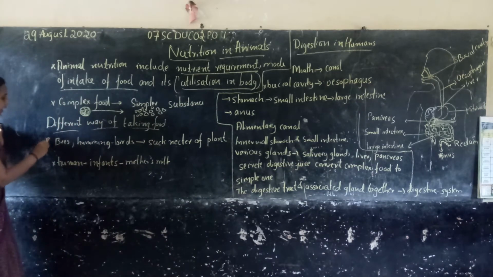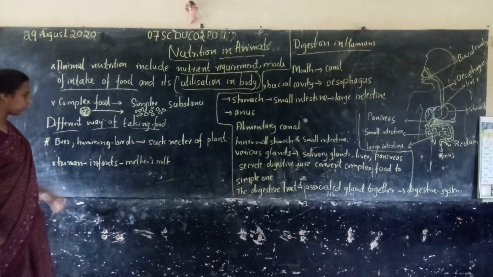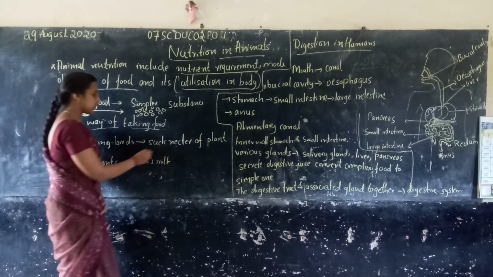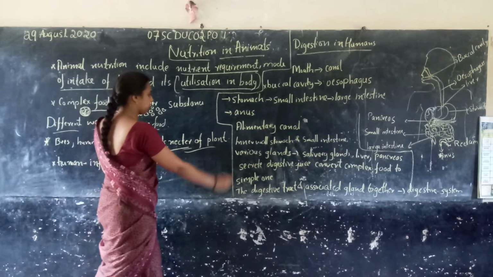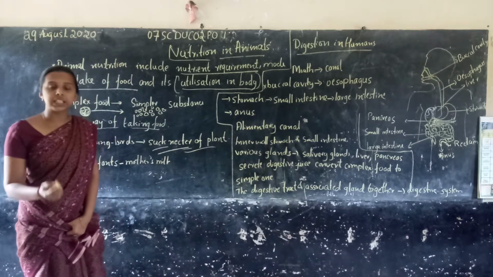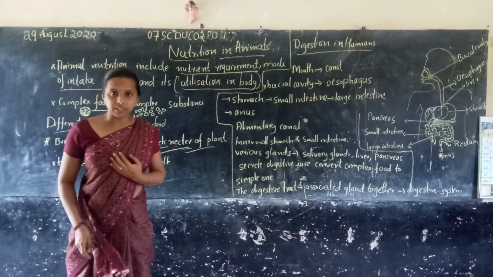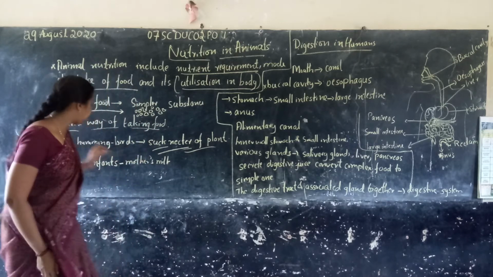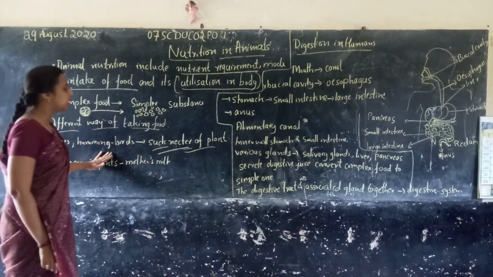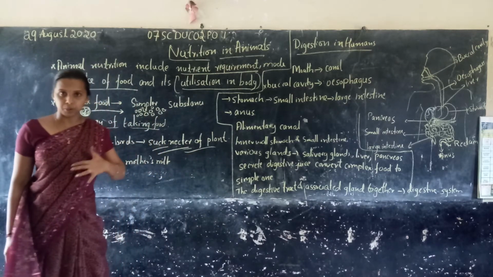In the case of bees and hummingbirds, they suck the nectar of plants. They use a sucking process.